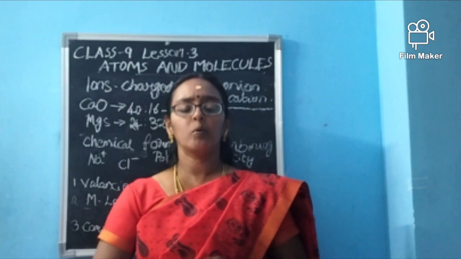By this way these compounds are formed. The valency or charge should be balanced. Magnesium has 2 plus and oxygen has 2 minus, so it will be balanced. Second, when metals and non-metals combine, the metal should be on the left side and the non-metal on the right side. You should not write OMg or Cl2Mg. The metal should be in front and the non-metal at the back: MgO, MgS, CaO, like that we can write.